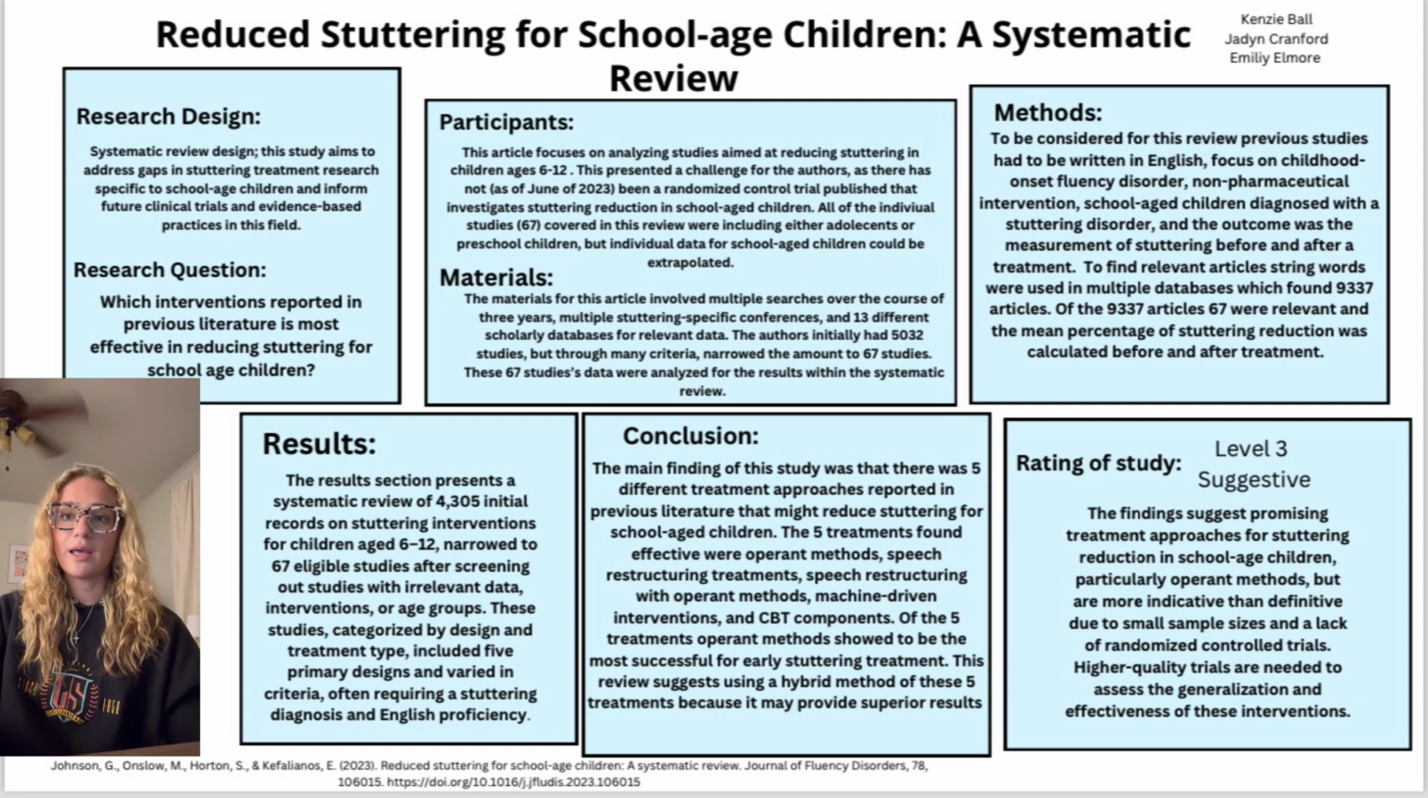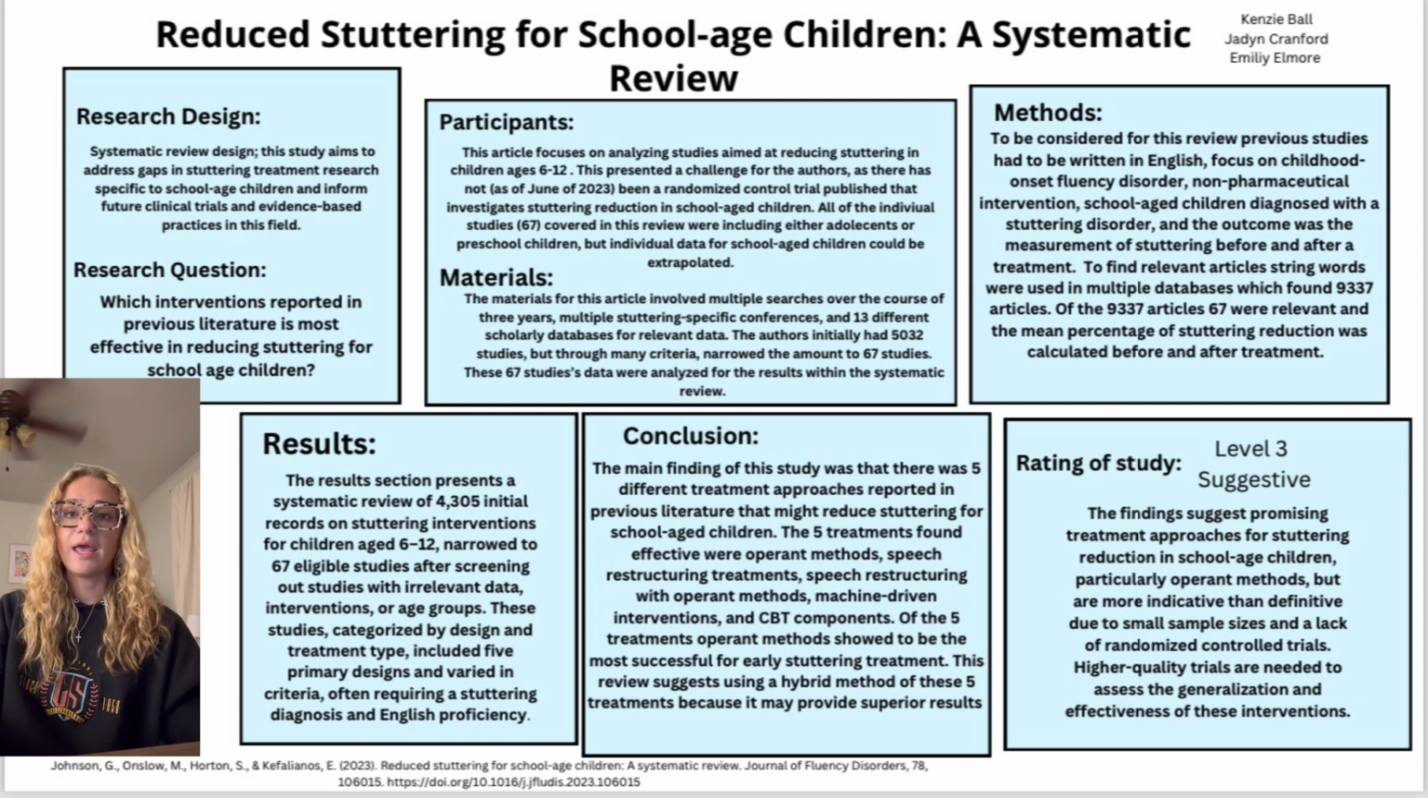Although 5 treatments are mentioned, non-randomized group procedures and no randomized controlled research show insufficient evidence for stuttering reduction. Operant approaches have been demonstrated to be effective for early stuttering therapy and had the biggest post-treatment stuttering reduction across most trials. 5 speech restructuring therapies reduced stuttering by 85% or more, with 2 demonstrating long-term effects.